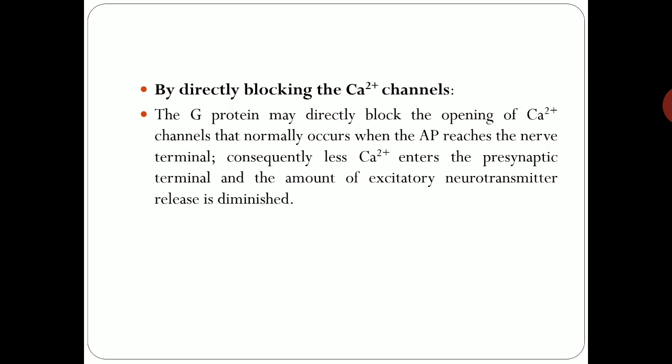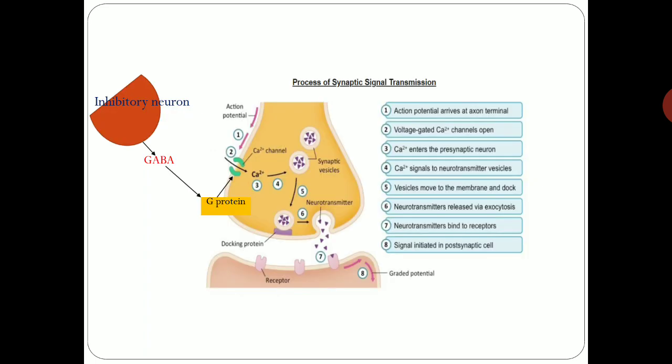The second mechanism of the G protein is that it directly blocks the calcium channel. Okay, so as we know, if there is direct blocking of the calcium channel, then what happens? There is no entry of calcium inside the cytoplasm of the presynaptic terminal. So ultimately there is a decreased release of neurotransmitter substances.